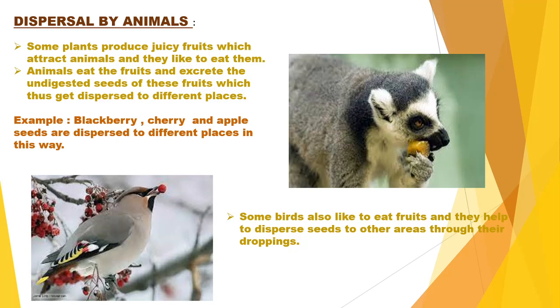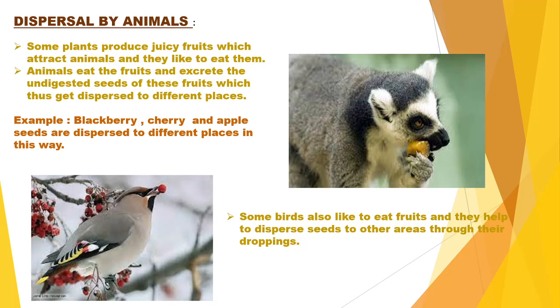We don't eat the seed; as human beings, we generally throw the seeds away. But sometimes the animals eat the fruit along with the seed, and because the seeds are not digested, they come out through the fecal matter, and then they are dispersed to other different places.